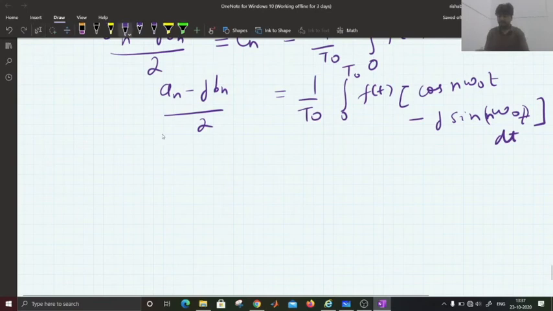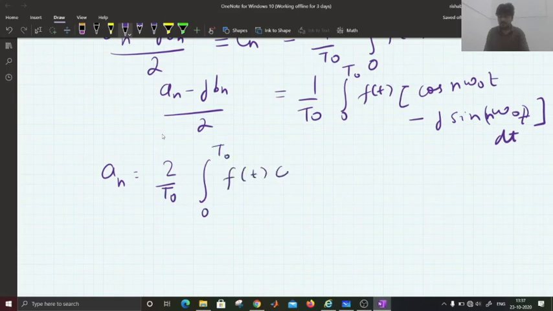So equating left hand side and the right hand side, we will obtain An as 2 upon T naught integration of 0 to T naught f of t cos n omega naught t into dt.